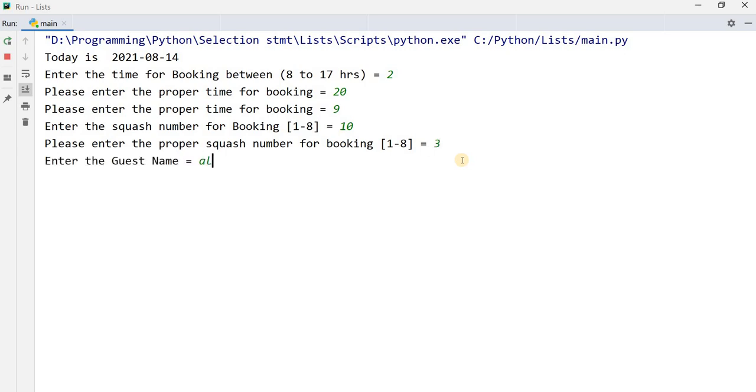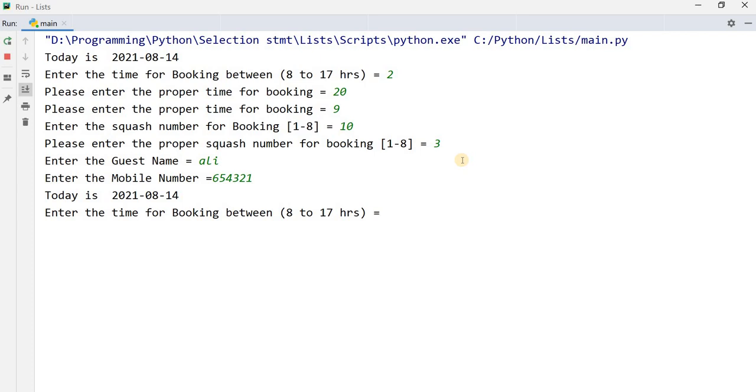Enter the name, Ali, mobile number 654321. Then I'm going to enter the second value. Now I'm going to enter the same time and same squash code number. Now the time for booking is 9. I'm going to enter 9. Enter the squash number for booking. I'm going to enter 3.